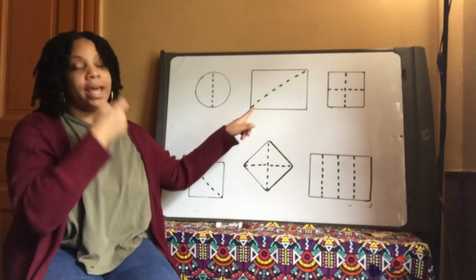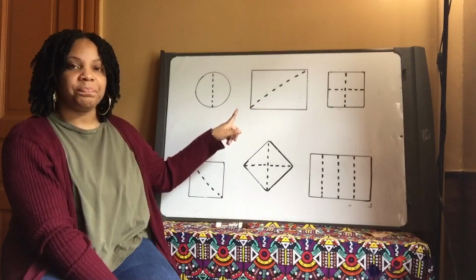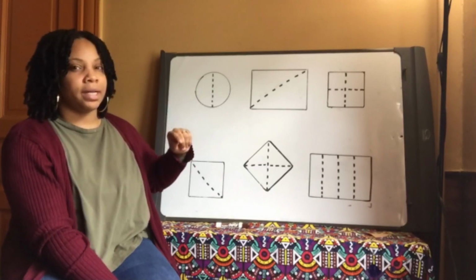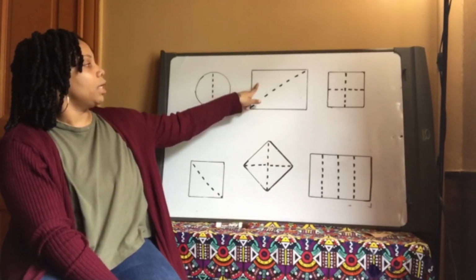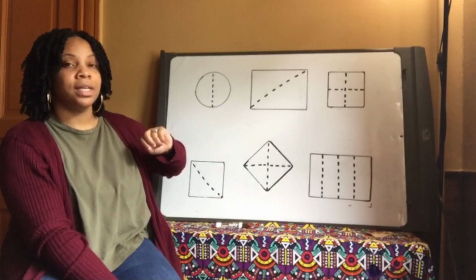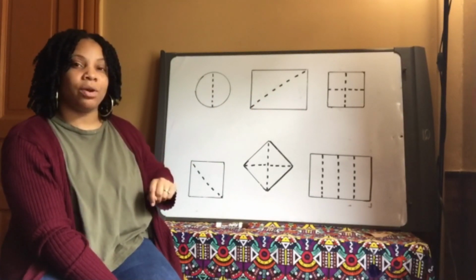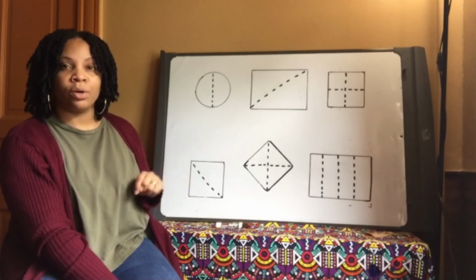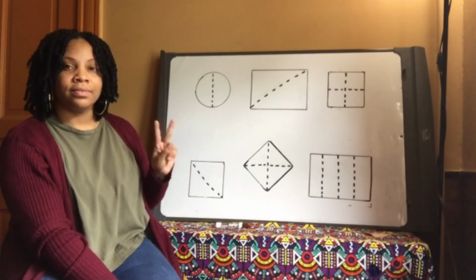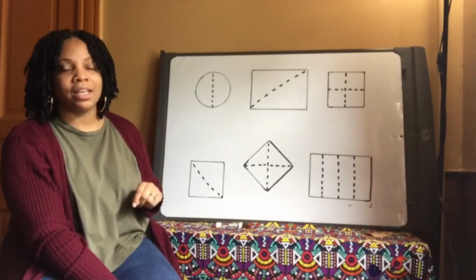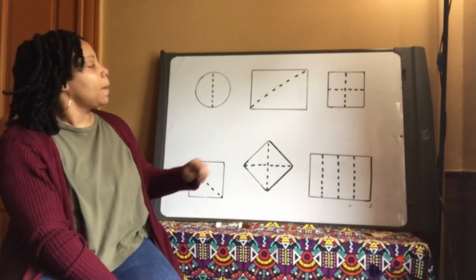What is the name of our next shape, Congo Nation? Very good. It is a rectangle. Let's count the parts. 1, 2. Since there are 2 parts, did we divide this rectangle into 2 halves, or did we divide it into 4 quarters? Very good. We also divided this rectangle into 2 halves.